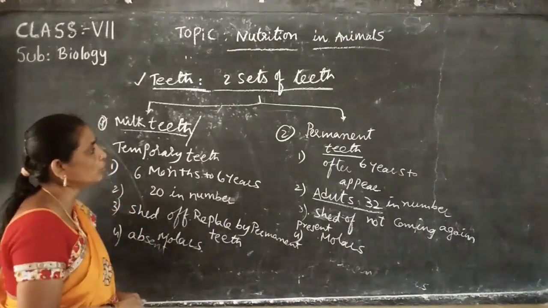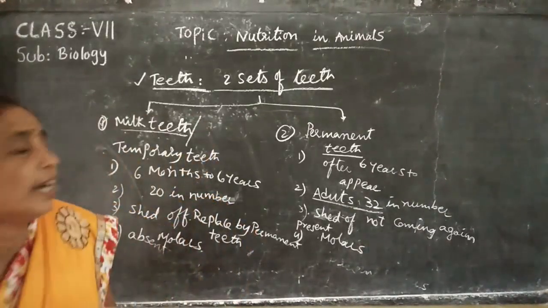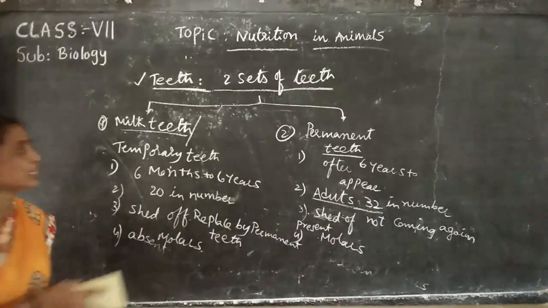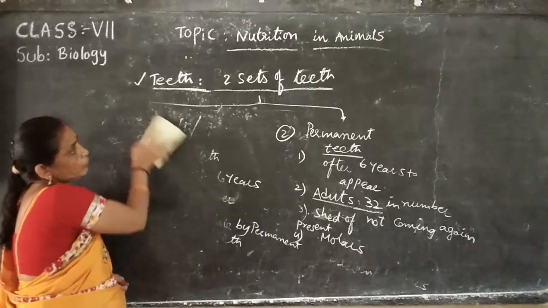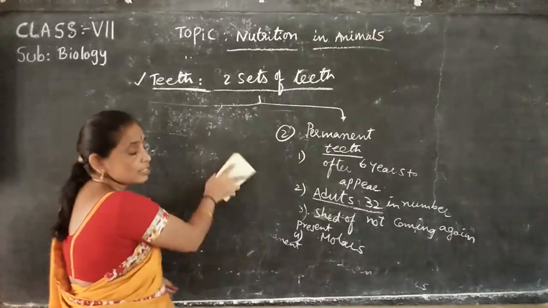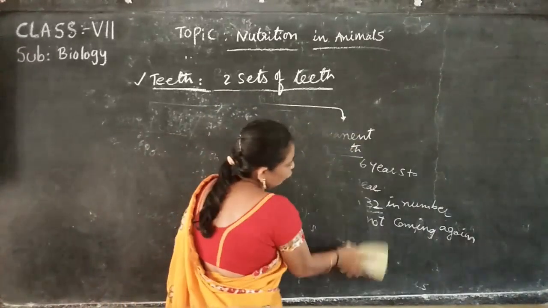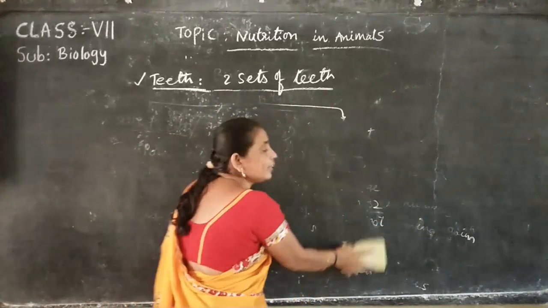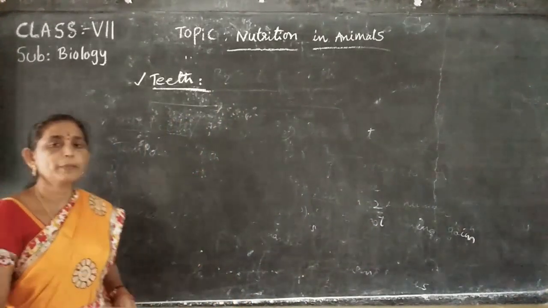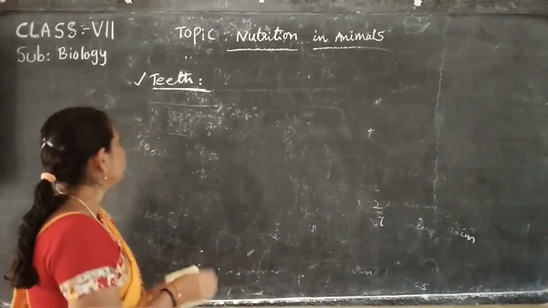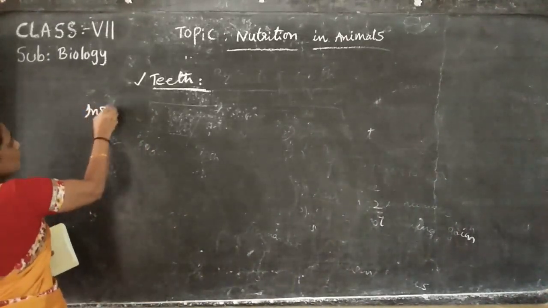Next we will discuss the types of teeth. There are 4 types of teeth present in the mouth cavity. They help the food by cutting, tearing, chewing and grinding the food materials. There are 4 types of teeth. Incisors.